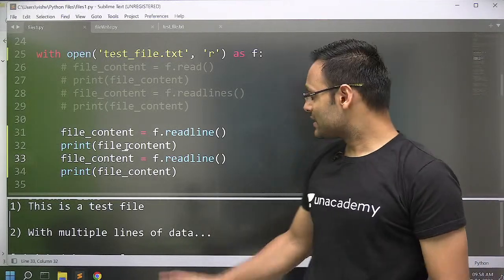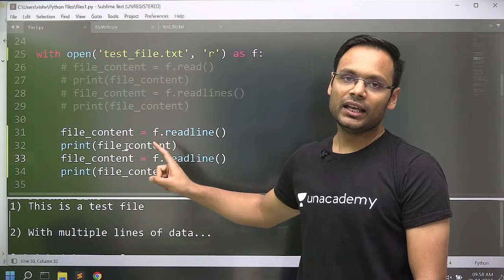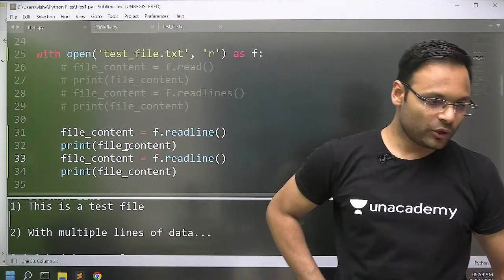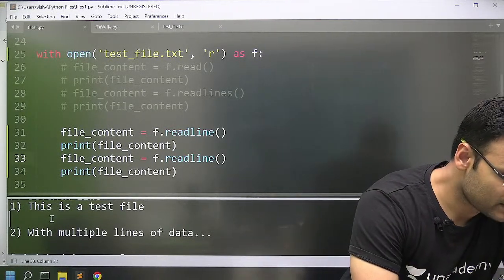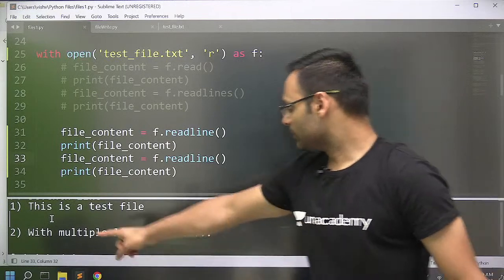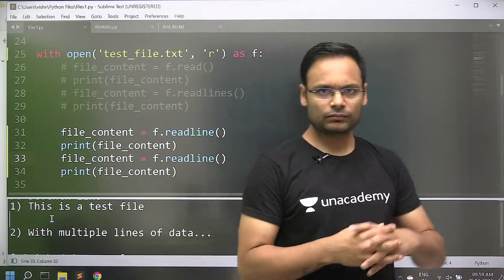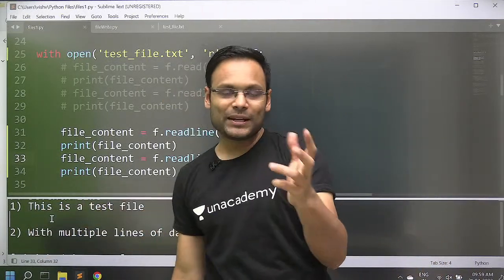Just because this readline function adds an extra enter key after reading the line. So when you are reading the line 2 times, you are having one extra empty newline character, implicitly taken.